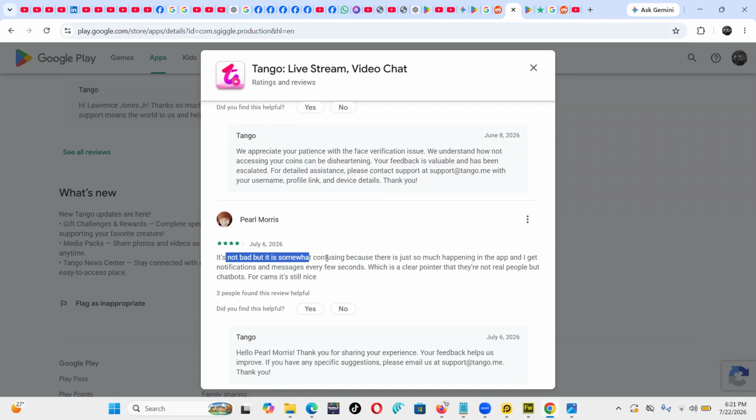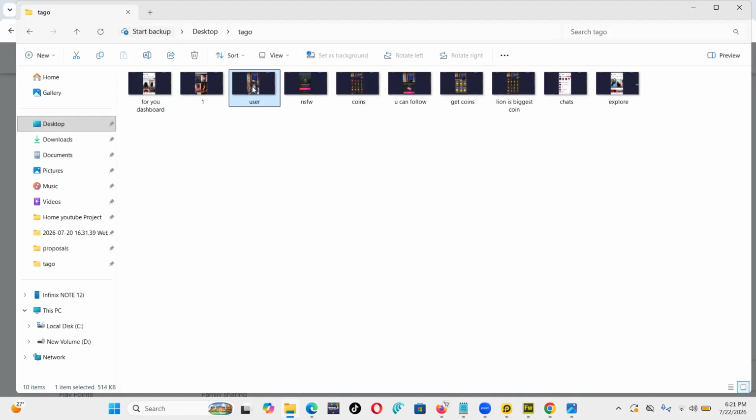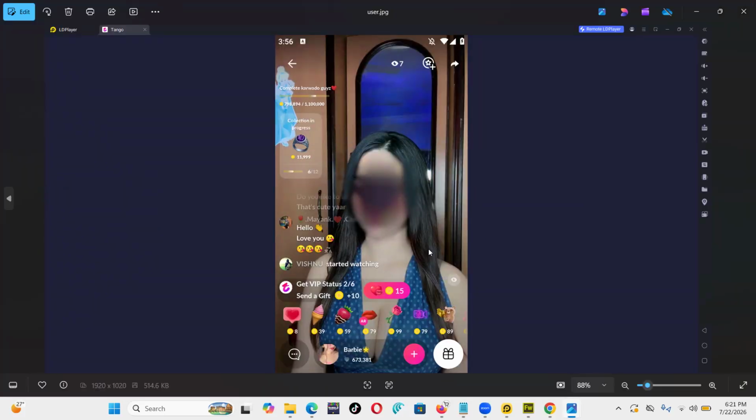Someone says it's not bad, but somehow confusing. There's so much happening in the app, and I get notifications and messages every few seconds. But some of these messages, as I've told you, may actually be bots. But she's right to say there's a lot going on. For example, if you open someone's profile, there will be comments flying up, there will be gifts here, and the app will be telling you to get a VIP status. So there's a lot going on in your face. That's why some people find it a bit congested.